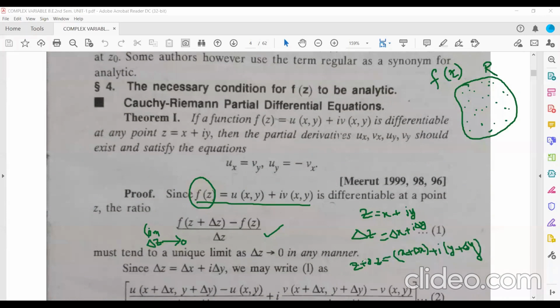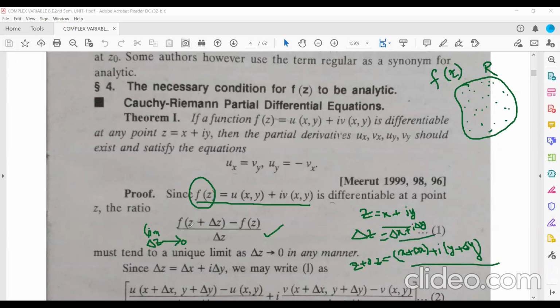So now z plus del z will be x plus del x plus i y plus del y. Now what you do here is replace all of this with its form: z plus del z replaced by this one, z replaced by this one, and del z by this one.